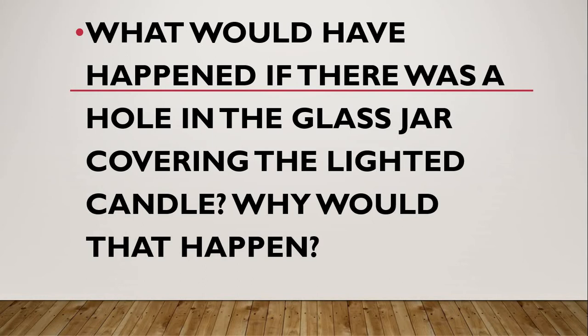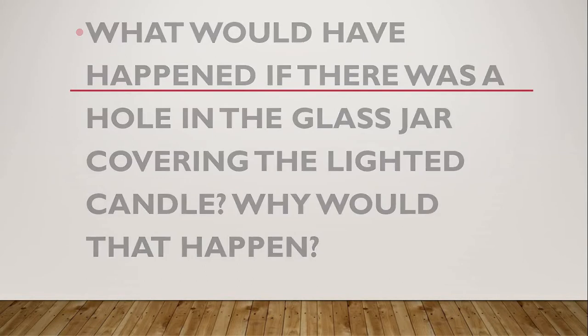The answer is, the oxygen could enter into the glass jar through the hole, and so the candle would have kept burning. If the glass jar fully covered the flame, the candle cannot get oxygen inside the glass jar, so it cannot burn.